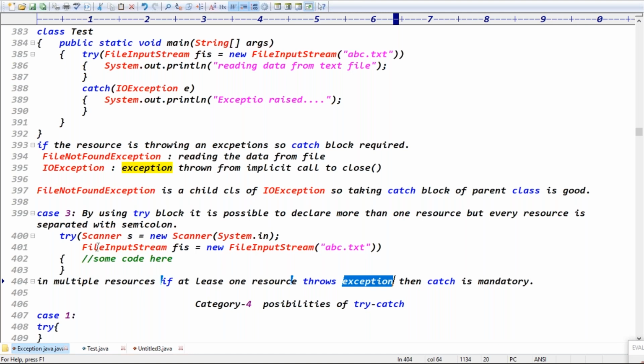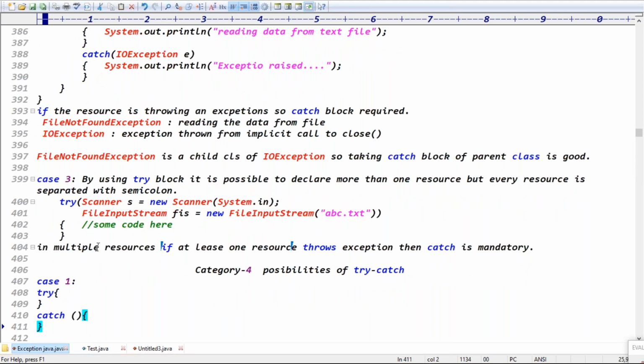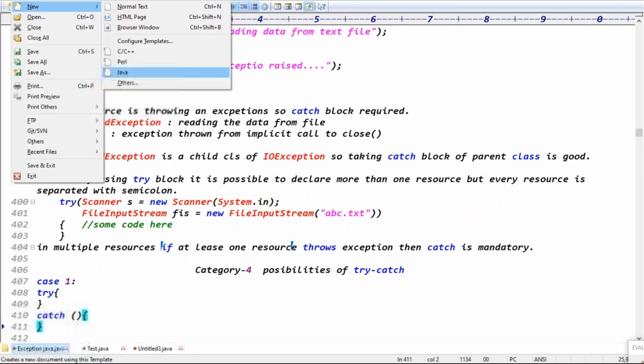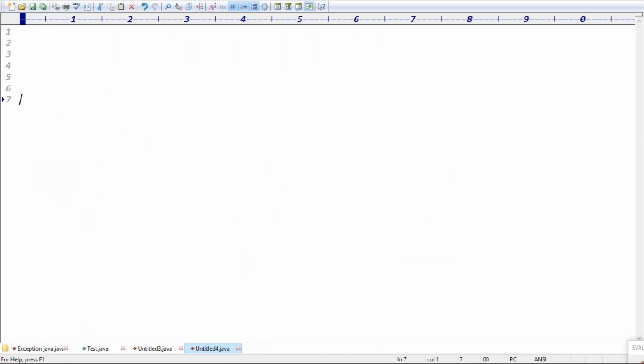Yes, at least one resource throws an exception. The catch block is definitely mandatory, right? Exactly, guys. That's category number 3 regarding the try-with-resources concept. Is that clear now? Good.